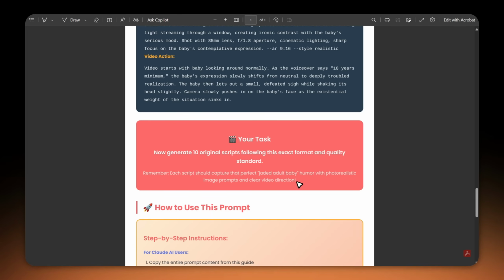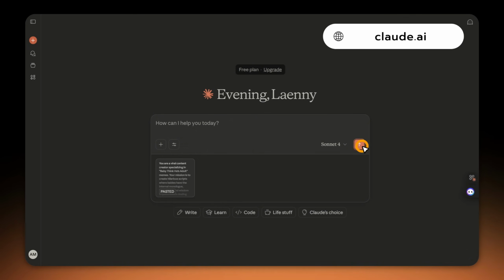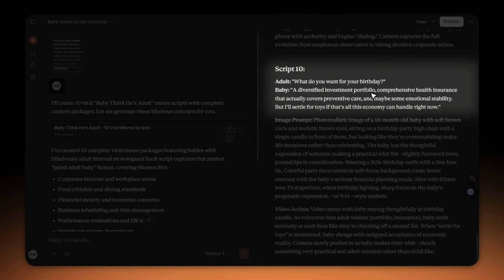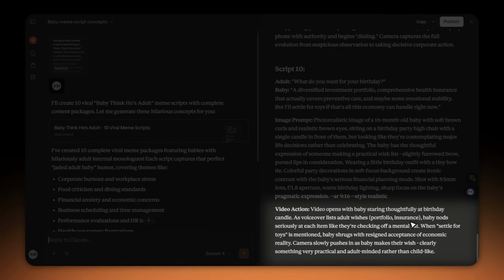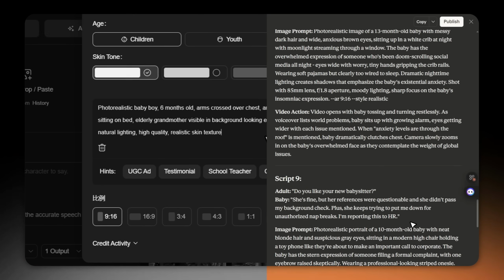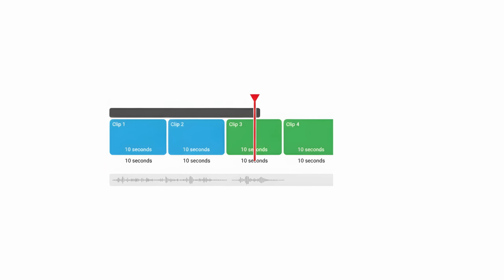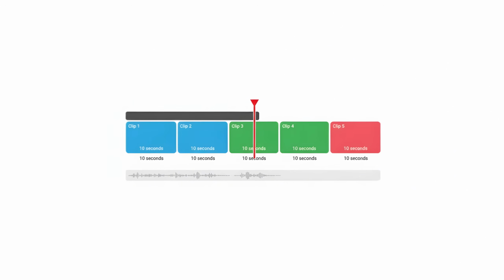It's completely free. Just copy the entire prompt, paste it into ChatGPT or Claude, hit generate, and boom, you'll get 10 different viral scripts, plus photorealistic image prompts, plus video direction for each scene. So like I showed you before, generate each video separately using the same process, then edit them together into one compilation. Boom, you've got a minute-long viral video that hits all the algorithm triggers.